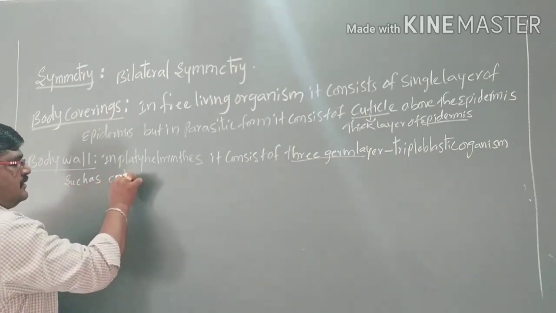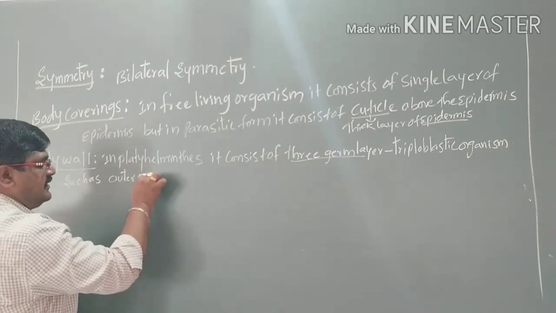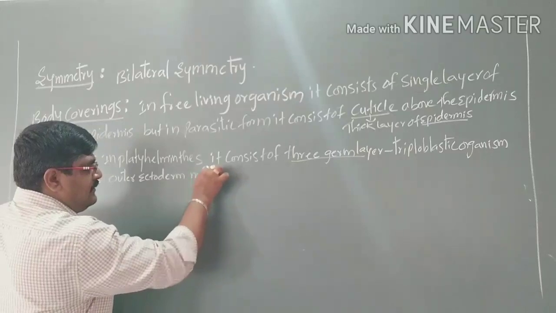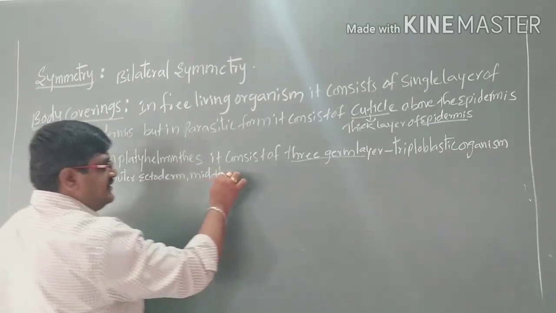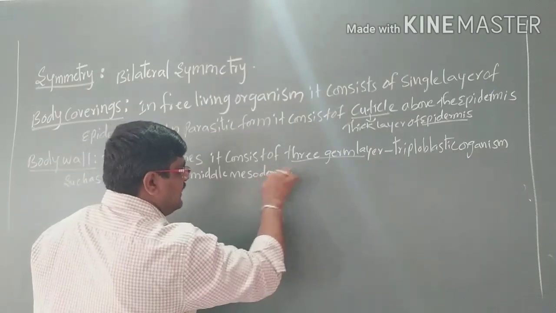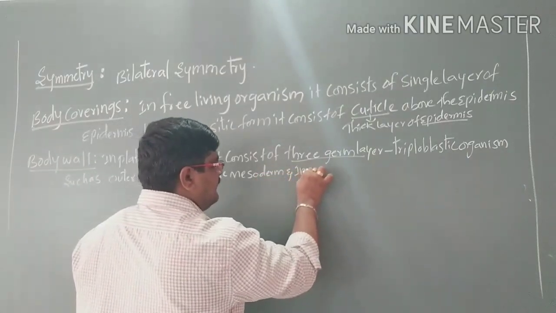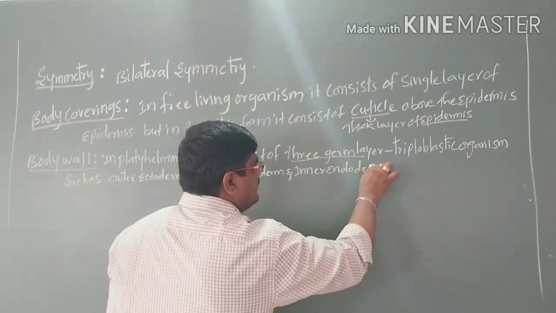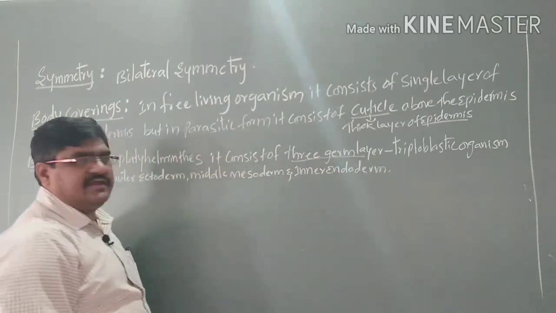outer ectoderm, middle mesoderm, and inner endoderm. So here we have three germ layers.